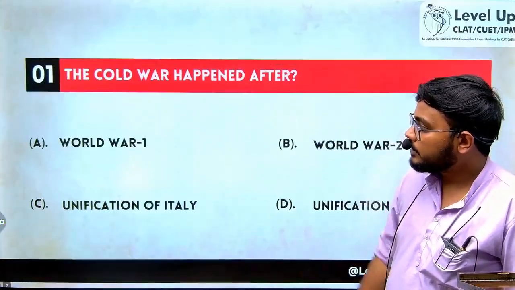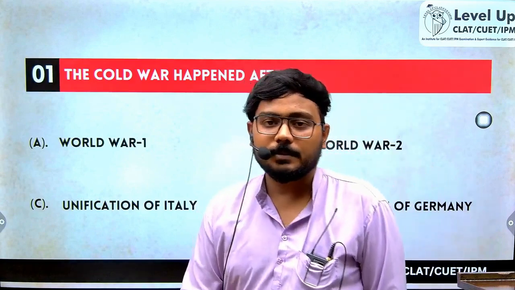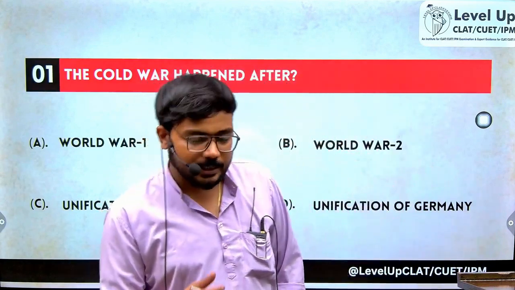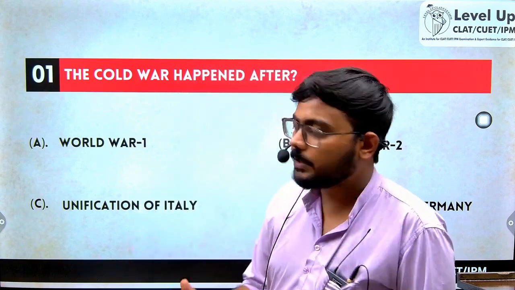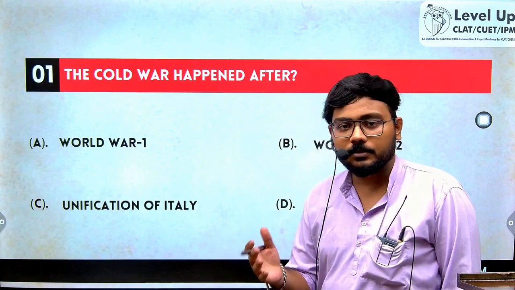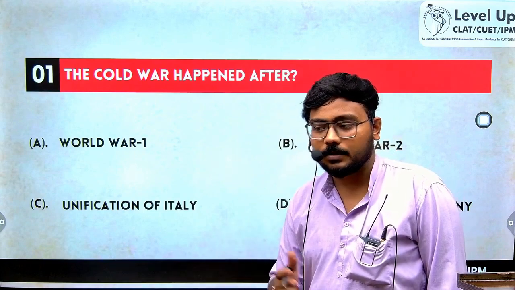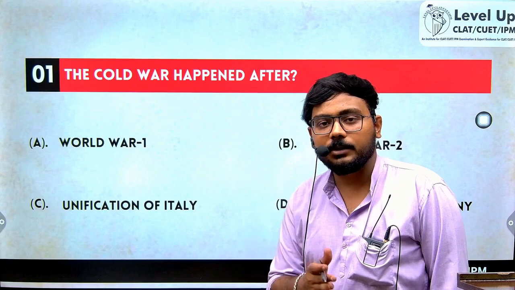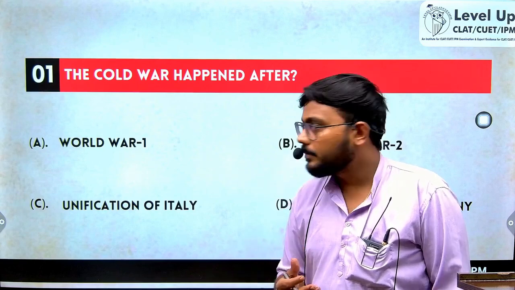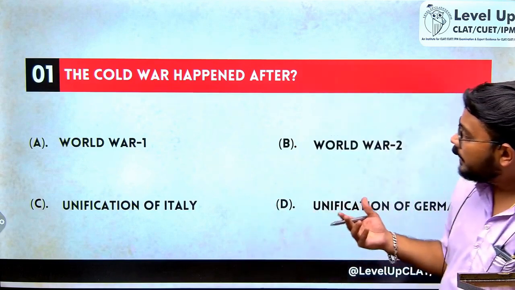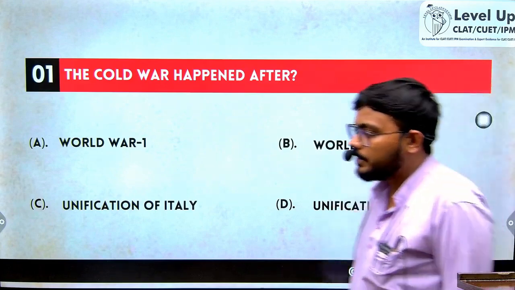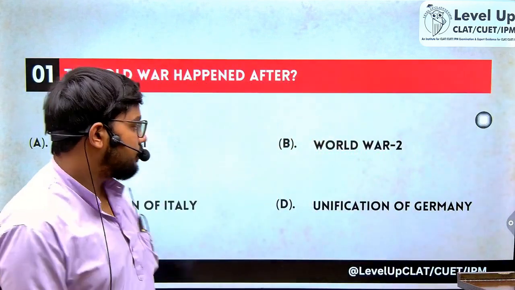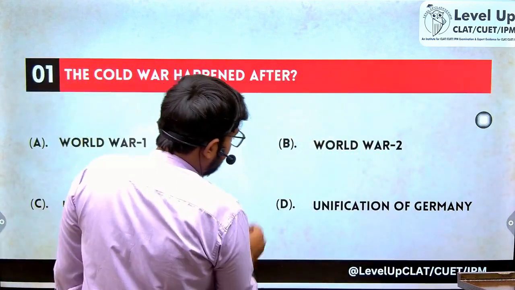So the first question is: the Cold War happened after. As we all know, the Cold War was an ideological war between the US and the USSR. After World War 2 got over, two powers emerged, one was the US and one was the USSR. The US promoted capitalism while the USSR promoted communism in the whole world. So the Cold War happened after World War 2 got over. So the answer for this question is option B.